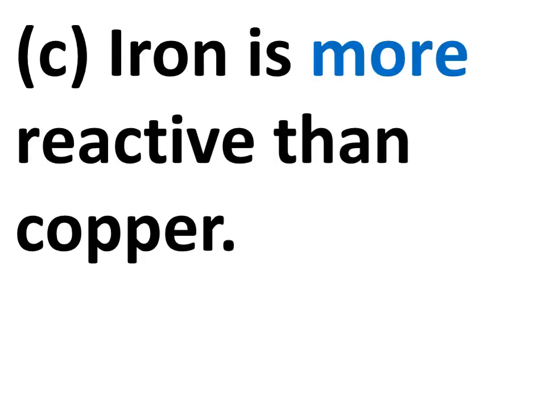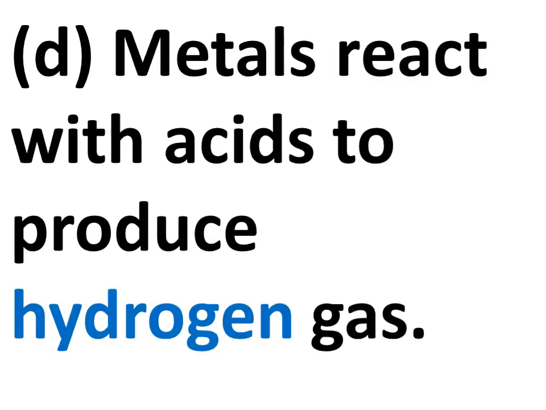Next is iron is more reactive than copper. This we have studied yesterday, the iron and copper displacement reaction. When CuSO4 is present and we are adding iron nails, what was happening? It was turning into FeSO4 and copper was separated. Because iron is more reactive than copper and it comes above copper in the reactivity series of metals, iron will remove copper from its salt solution. Then we have talked about metal reacts with acid to produce hydrogen gas. This we have studied yesterday, that whenever a metal reacts with acid, it produces hydrogen gas.